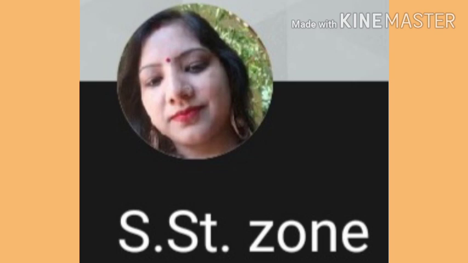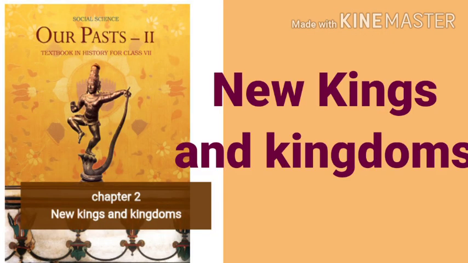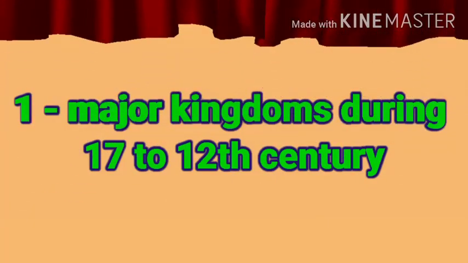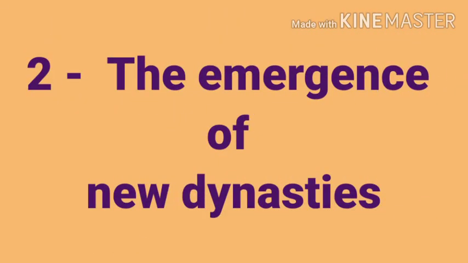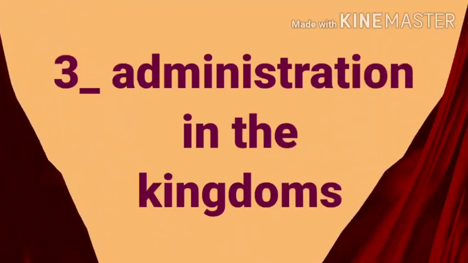Students, today we are going to start our next history chapter, New Kings and Kingdoms, in which we will cover these topics. First of all, major kingdoms during 7th to 12th centuries. And we will start the emergence of new dynasties. Our third topic will be administration in the kingdoms.